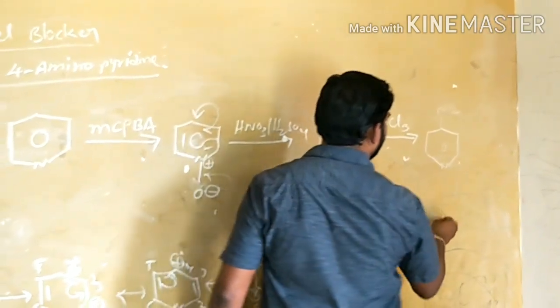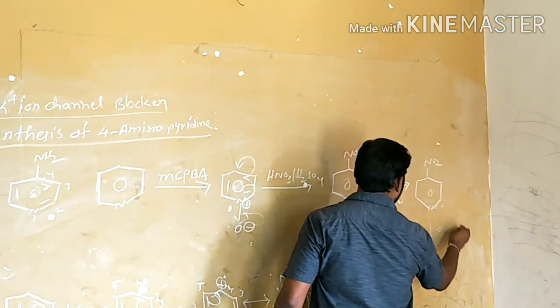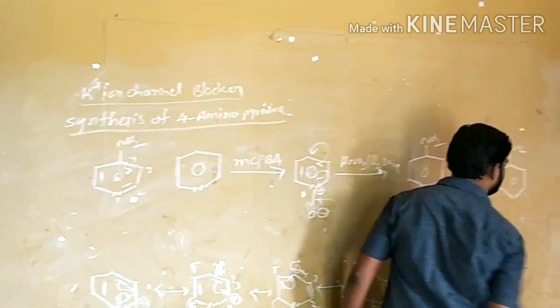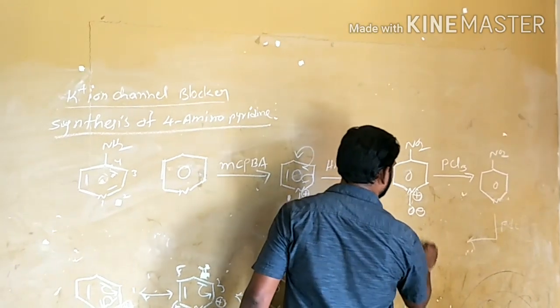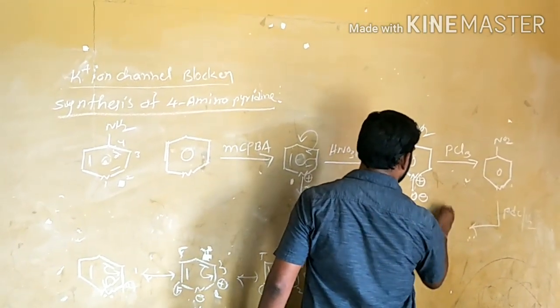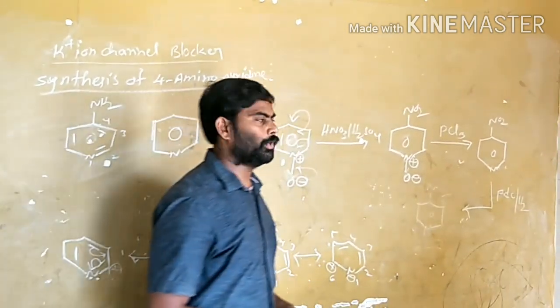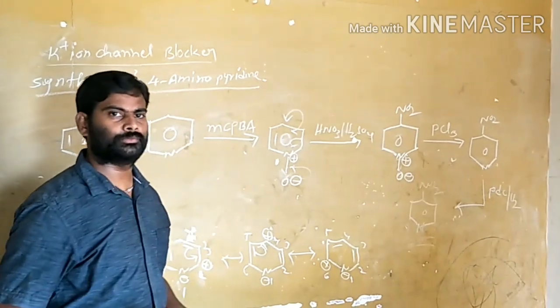Now this one is treated with palladium on carbon and H2. The nitro will be converted into NH2. The 4-aminopyridine is formed.